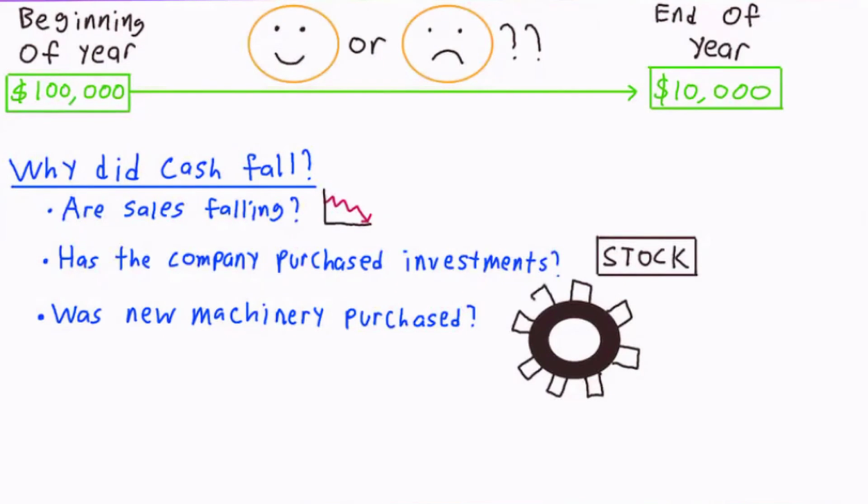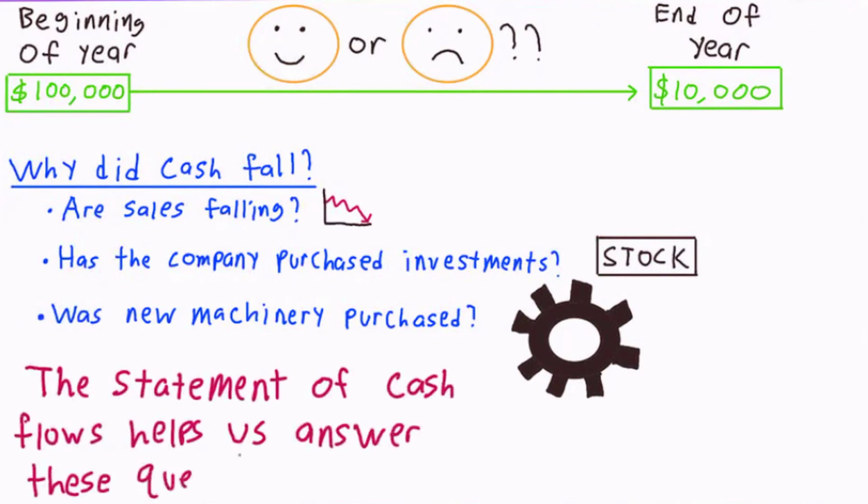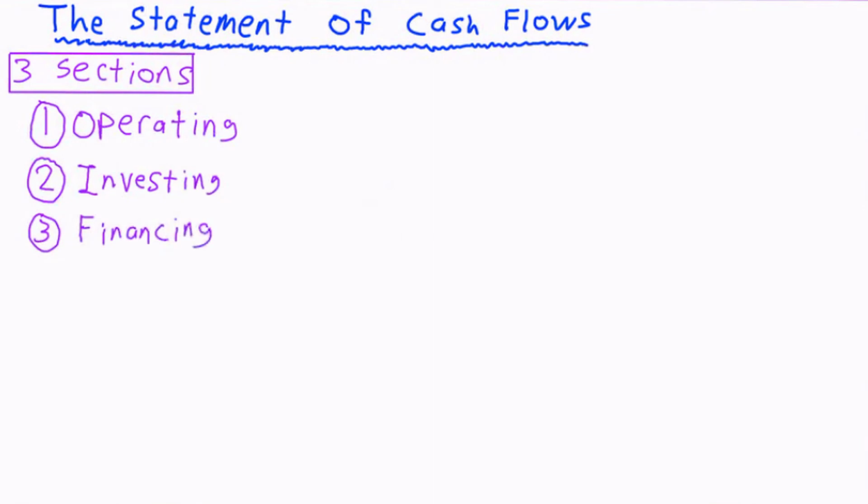But if you had more details about how the company's cash changed throughout the year, you would be able to say a lot more about how the change in cash might positively or negatively affect the company. The statement of cash flows is a financial statement which lists the details of exactly how cash changed from the beginning to the end of a period. The statement of cash flows has three main sections called the operating, investing, and financing sections.